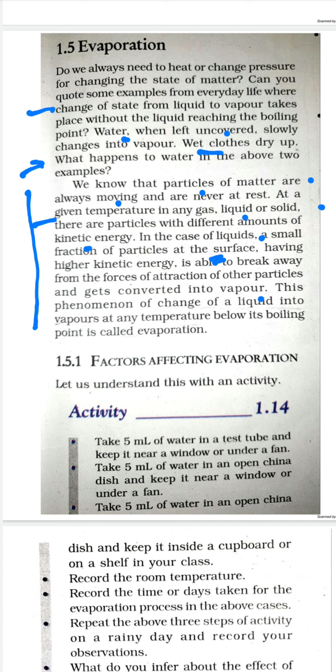So when we talk about the river bodies being heated up, it is only the water particles at the surface which absorb the heat energy from the surroundings. They are able to break the forces of attraction, and so these water particles change into the vapor state. This phenomenon of change of liquid into vapors at any temperature below the boiling point is called evaporation.